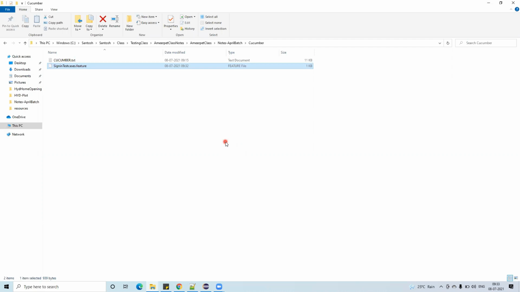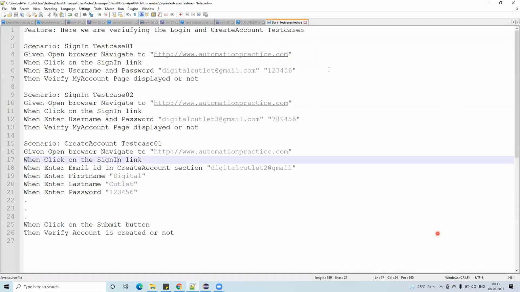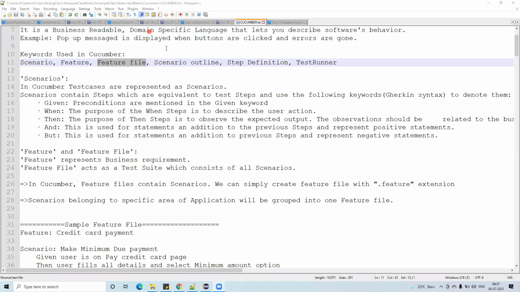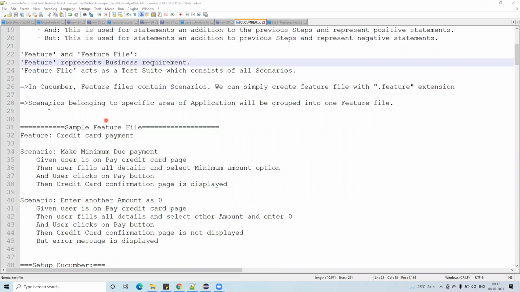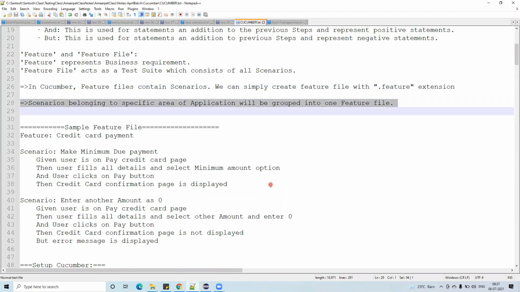Now we know what is a feature, what is a scenario, what is a feature file. Scenario outline, step definition, and test runner we will learn later today. You got this already. In Cucumber, a feature file contains scenarios. We can simply create a feature file with the dot feature extension. Scenarios belonging to a specific area of the application will be grouped into a feature file.